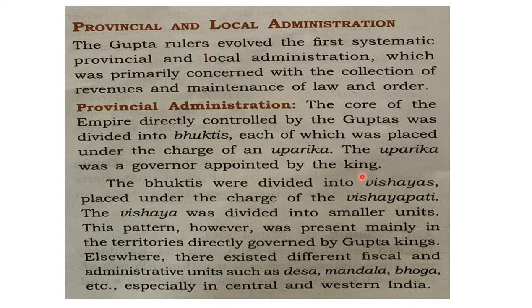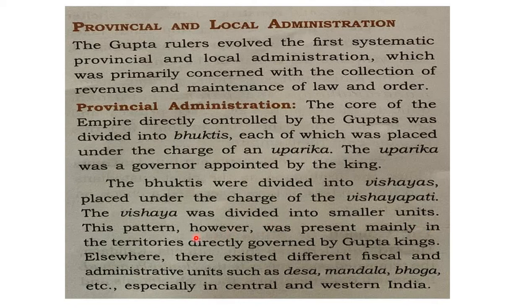The bhuktis were divided into vishayas. You can compare these vishayas to modern-day districts, and the bhuktis to modern-day states. The vishayas were kept under the charge of the Vishayapati, and each vishaya was again divided into smaller units. This pattern of administration, bhuktis into vishayas and vishayas into smaller units, was seen in the territories directly governed by Gupta kings.